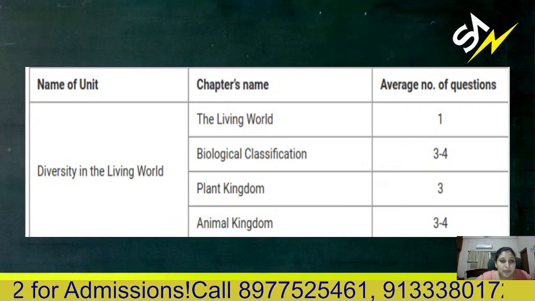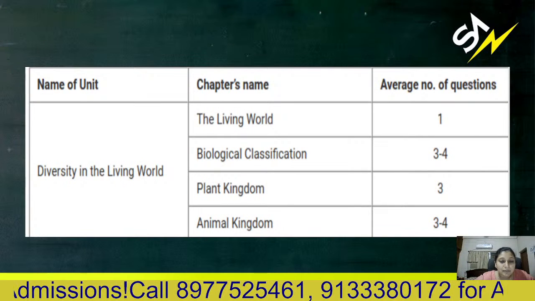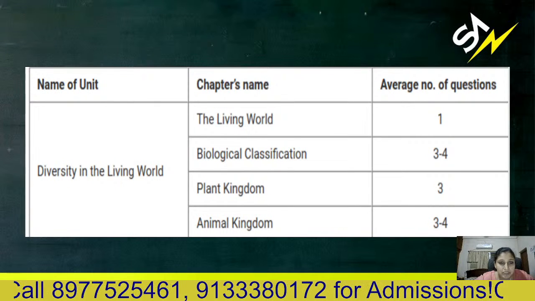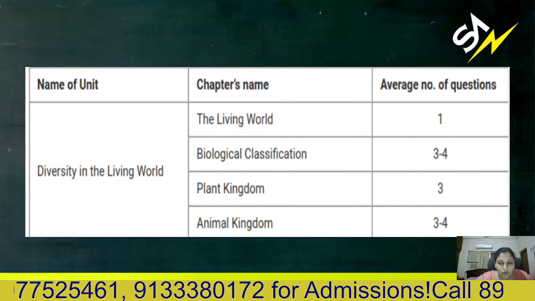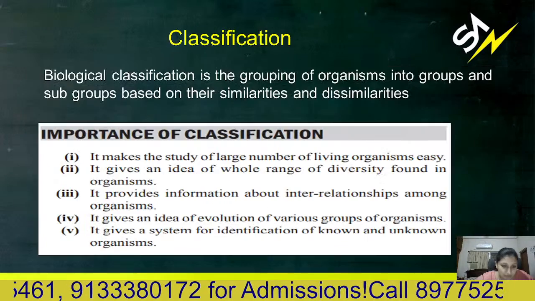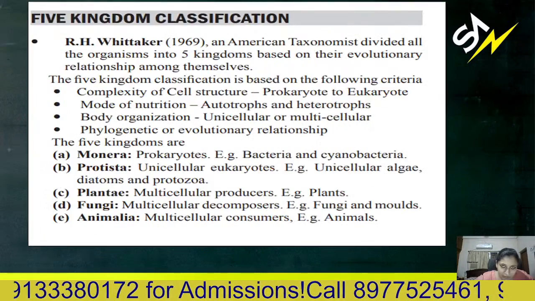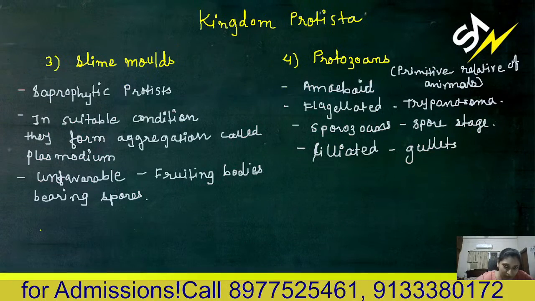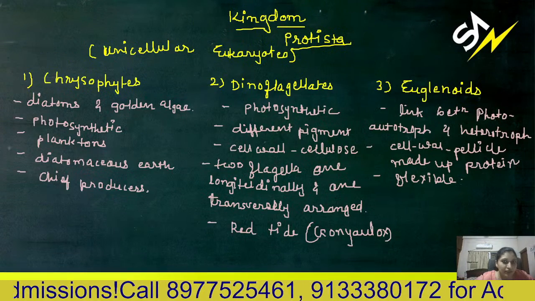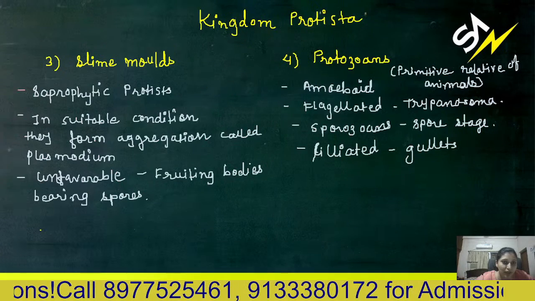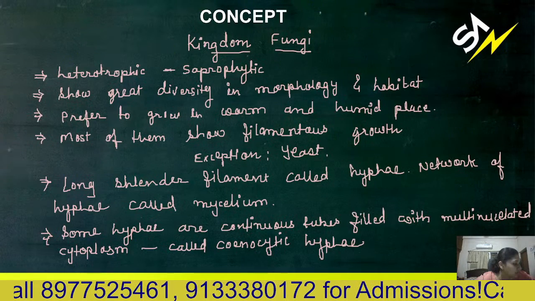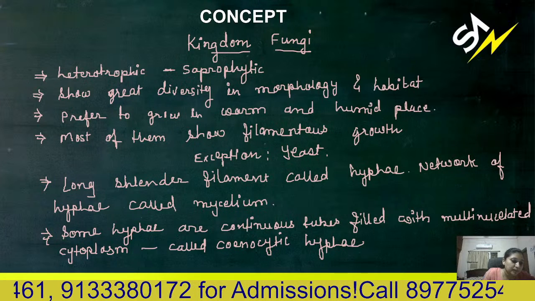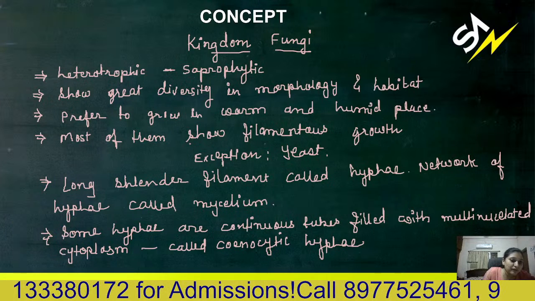So yes, as we have discussed previously also, from biological classification you can expect 3 to 4 questions, so around 12 to 16 marks. All these things we have discussed: kingdom Monera, kingdom Protista, chrysophytes, dinoflagellates, euglenoids, slime molds, protozoans. This was done last class. Now we need to start from the kingdom Fungi. You can pronounce it fungi, anything.